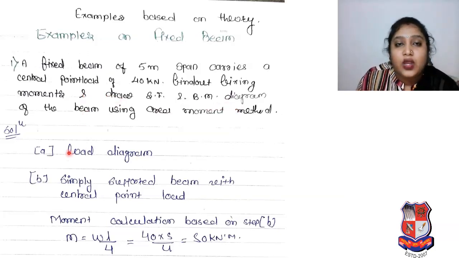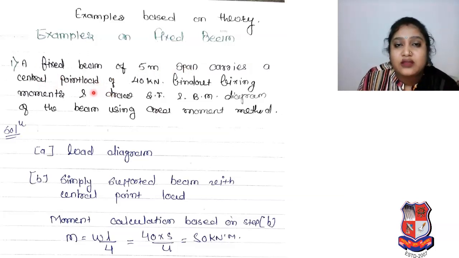So first step, the load diagram will be there. Whatever fixed beam we have, we have to convert it into a simply supported beam, a simply supported beam with central point load. So for that, the moment calculation based on our step B will be moment is equal to WL by 4.